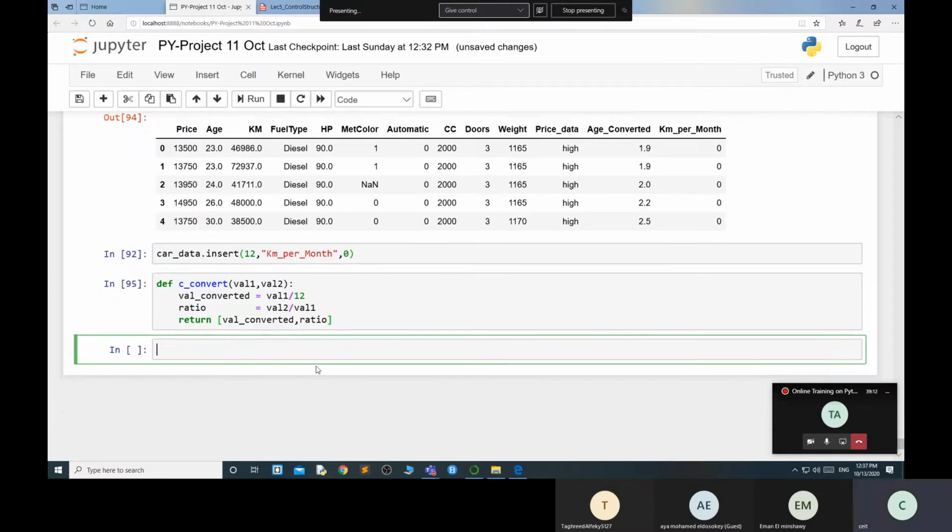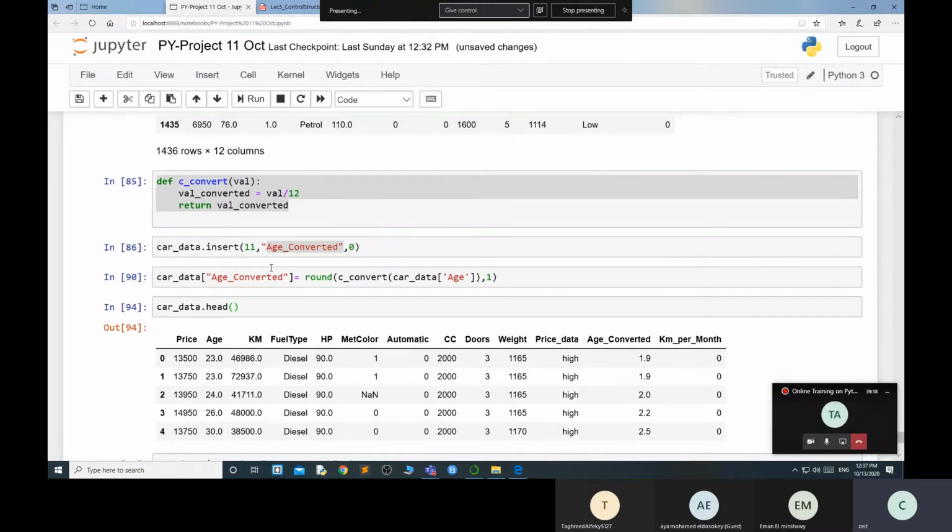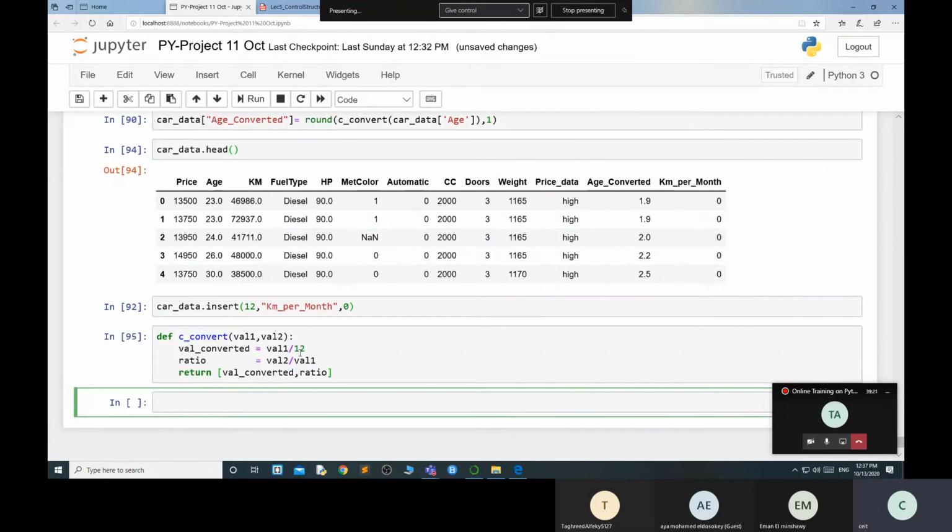Okay. So now my function is ready. I'll make another function as well, C underscore convert. And I think this is a different function that I used. Now I am applying this function on that particular thing.